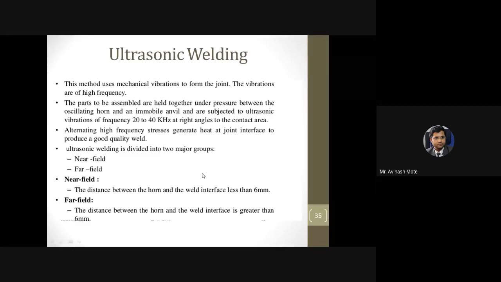It is divided into groups based on the distance between the ultrasonic wave source, which is called the horn, the generator from which we get the ultrasonic waves, and the weld surface. If it is less than 6 mm, near field; more than 6 mm, far field.